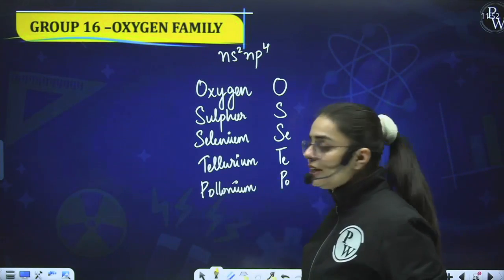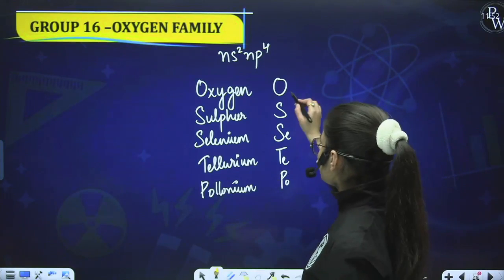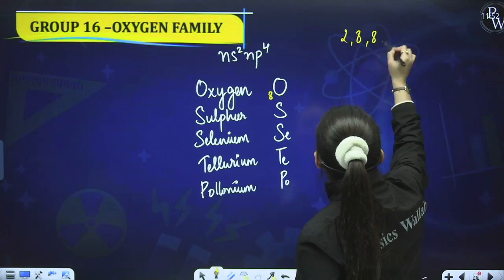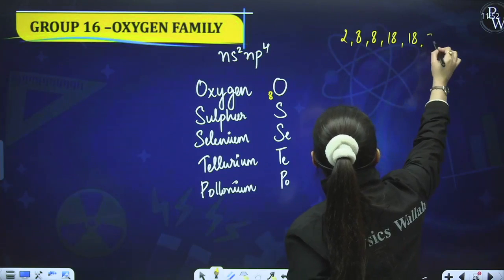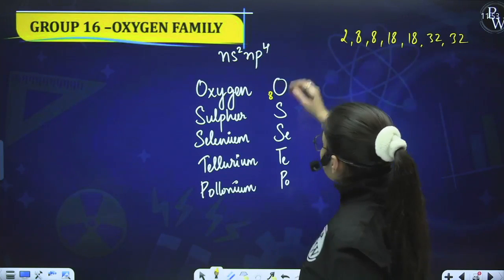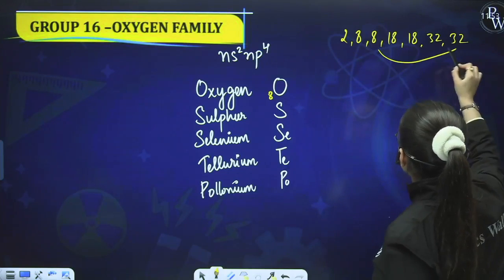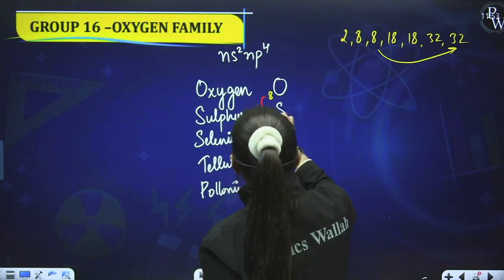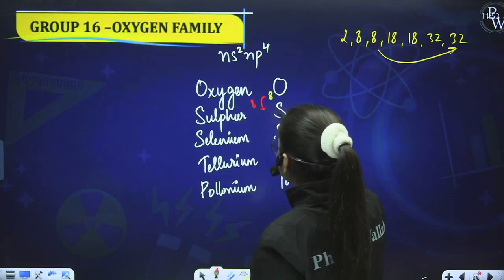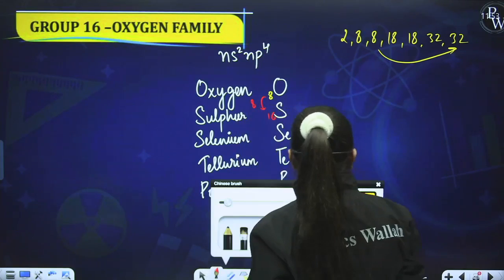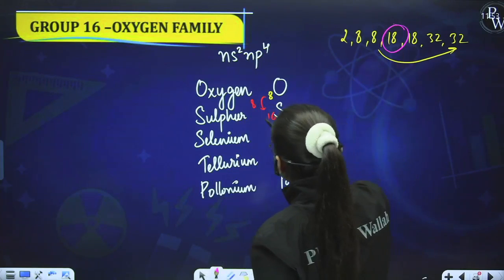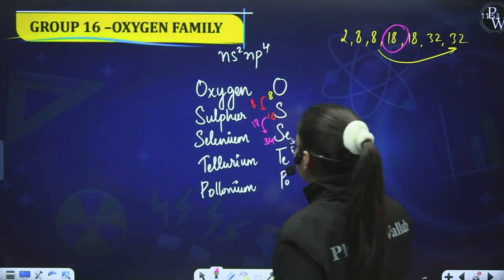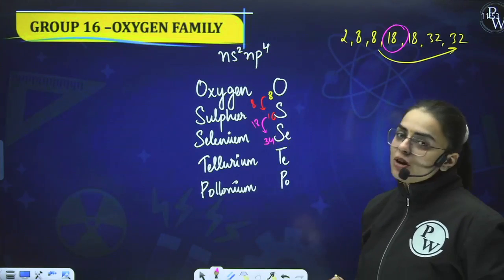First of all, what will be their atomic numbers? We know the atomic number for oxygen is 8. Now remember the magic number I told you: 2, 8, 8, 18, 18, 32, 32. From here we will use this formula. If the atomic number is 8, you add 8 to get the atomic number for sulfur, that is 16. In the next step you add 18, and 16 plus 18 gives 34, the atomic number for selenium.